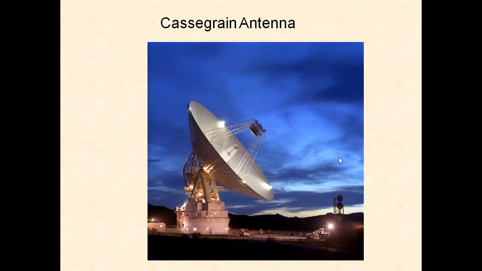This is the Cassegrain antenna. The primary antenna is located here. The signal radiated by the primary antenna will go up to the hyperbola. They will be reflected by the hyperbola. The reflected energy comes toward the parabola reflector. Then the parabola is also reflecting the signal, and the reflected signal is going toward the satellite.